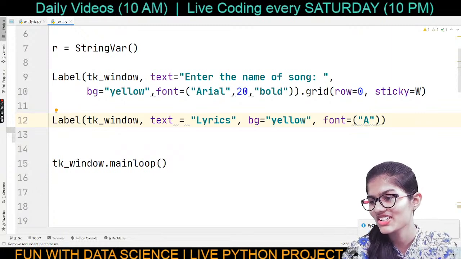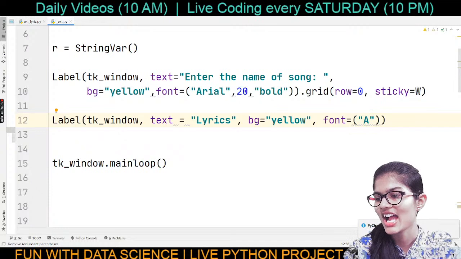Okay Akash, okay, sure, you can join from your actual account.